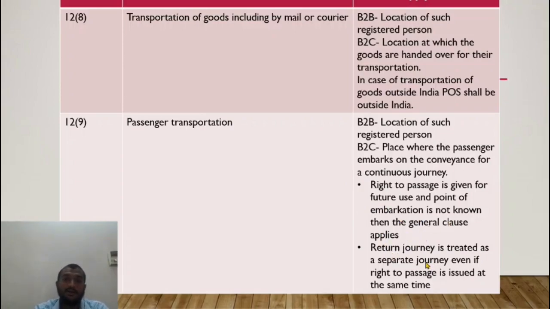Return journey. So if I book a to and fro ticket for a flight, the going journey is treated separately and the returning journey is treated separately, and two places of supply should be taken into account. Understood? It is not just because I booked one ticket for to and fro journey that it will be a single place of supply. So two tickets have to be issued by the airline giving two places of supply.